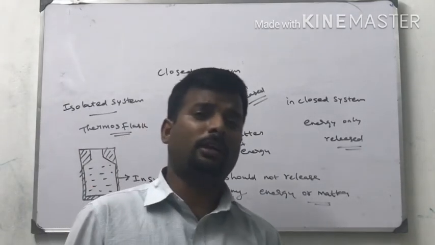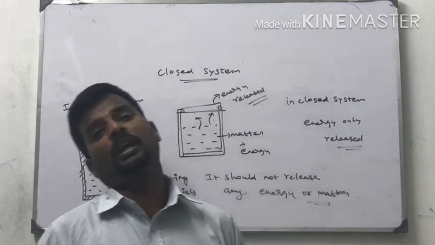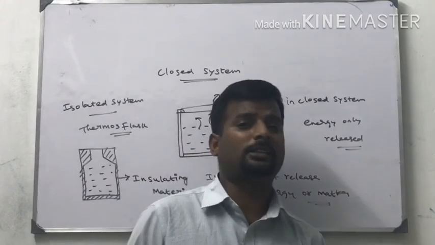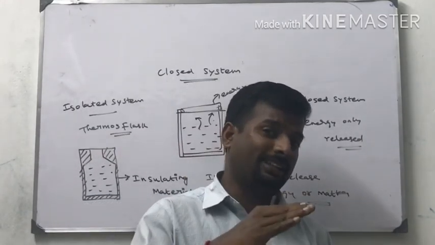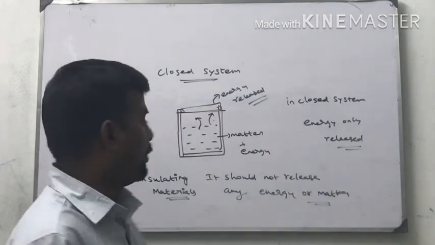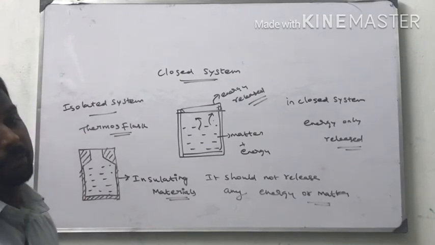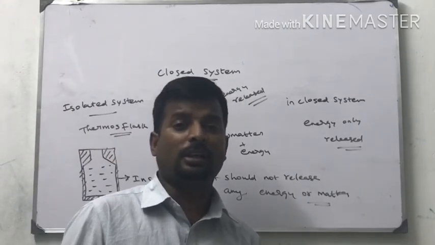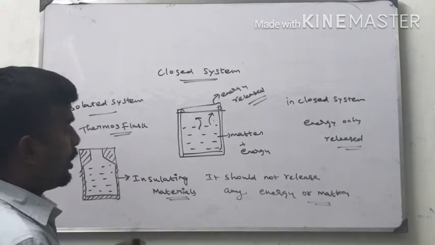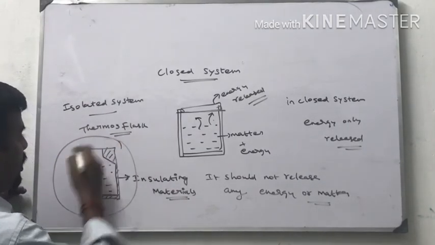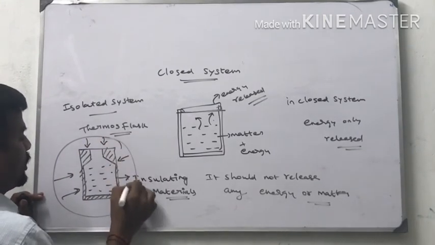All the metals are conductors of heat and electricity because of the presence of free electrons. The free electrons are carriers of heat from hot body to cold body. That is why heat will transfer from one end to another end. But in the case of thermos flask, the flask is surrounded by insulating material, which does not easily allow the surrounding air or anything. Surrounding will not contact with the isolated system.